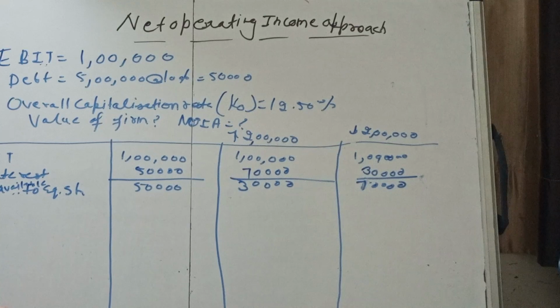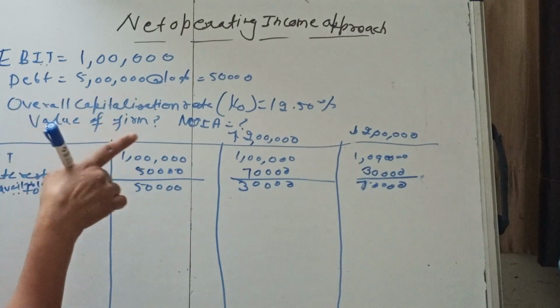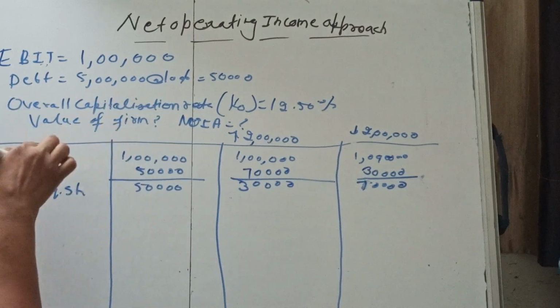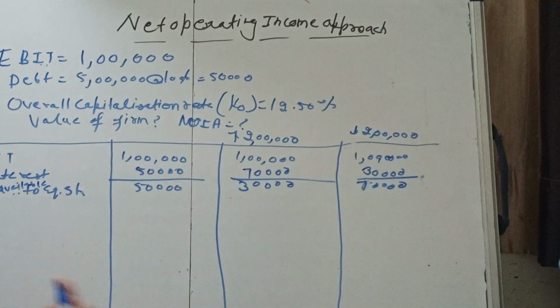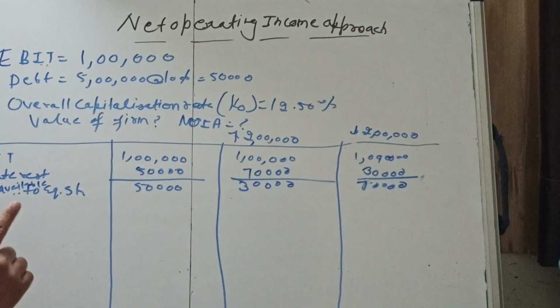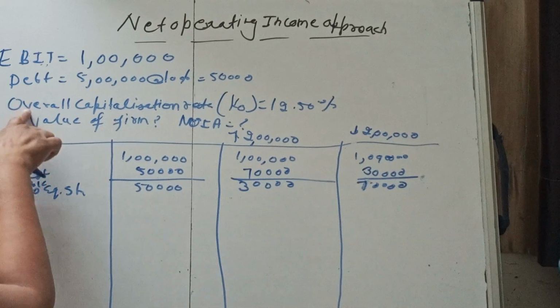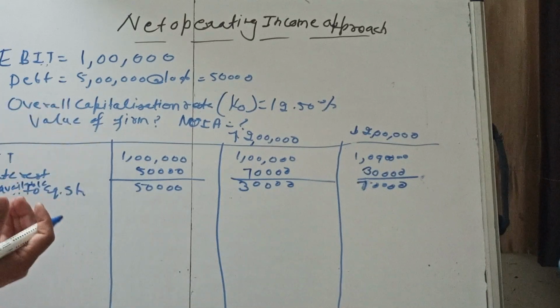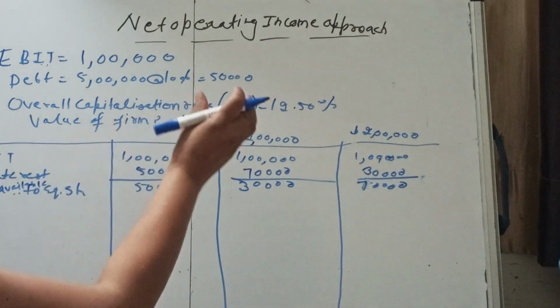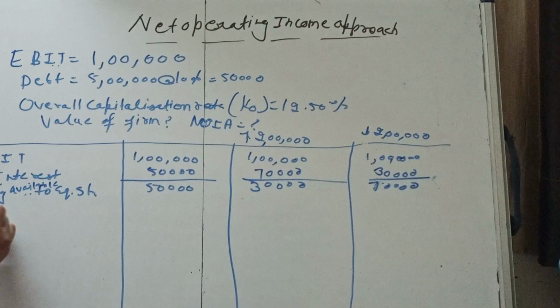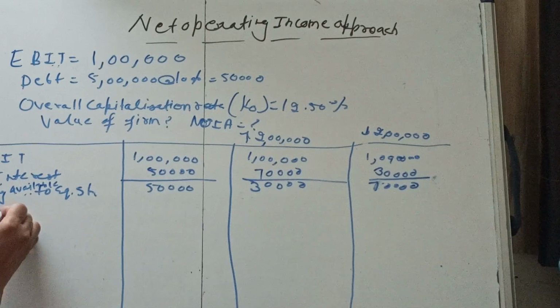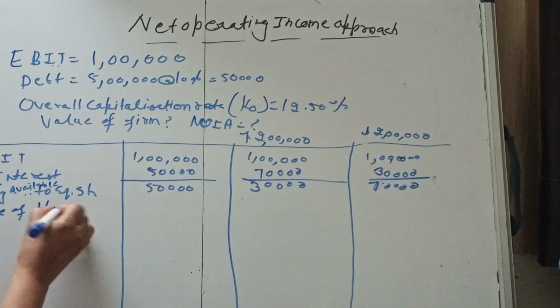Now we are discussing the net operating income approach. First, what are the assumptions? The investor will look at the overall capitalization rate or overall cost of the company. In this approach we are to calculate the value of the firm. First we will look at the overall capitalization rate. It means the cost of the company should be 12.50%.